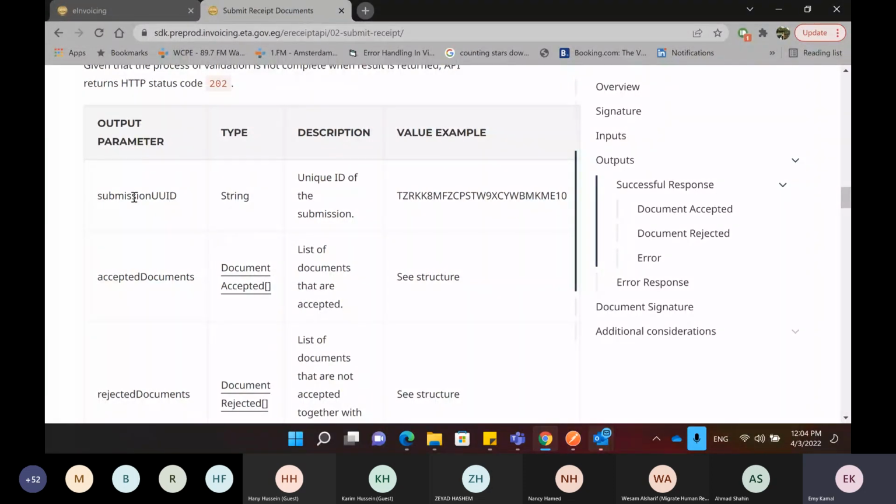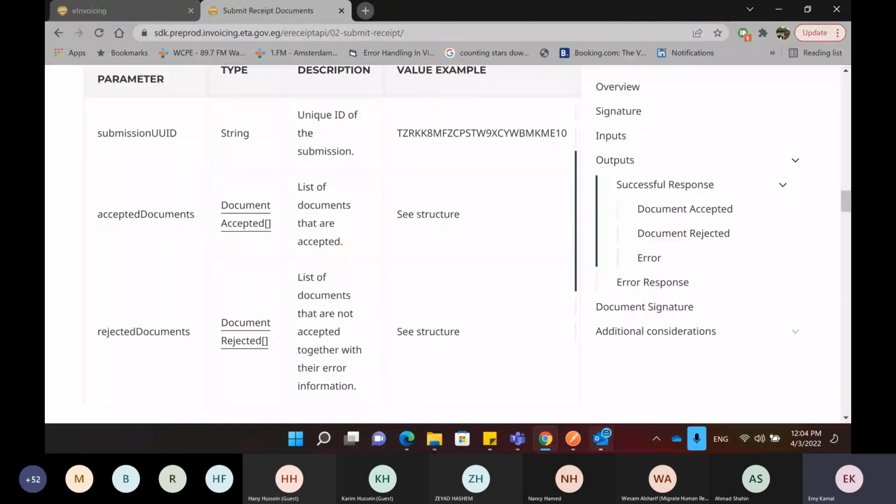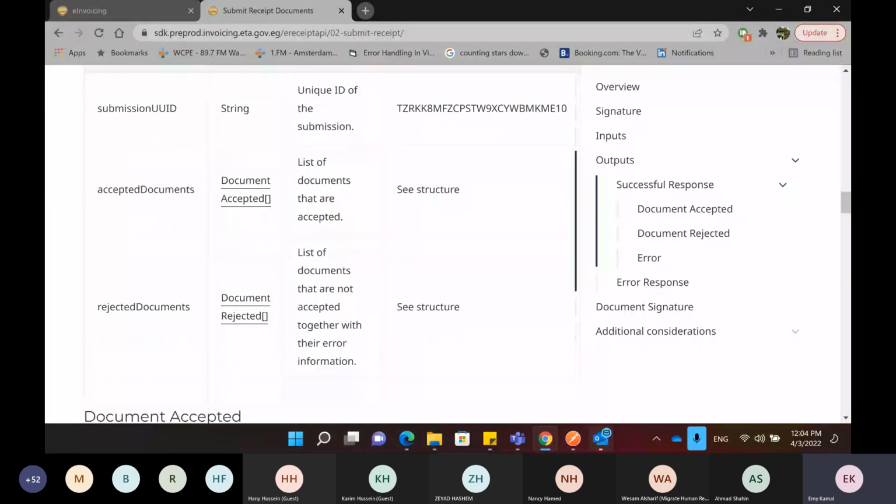You will get a list of accepted receipts. You will see which receipts are accepted, and if there are any rejected receipts, you will see the list of the rejected receipts and the error for each receipt, why it has been rejected.